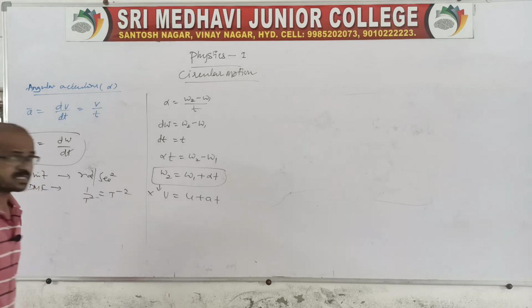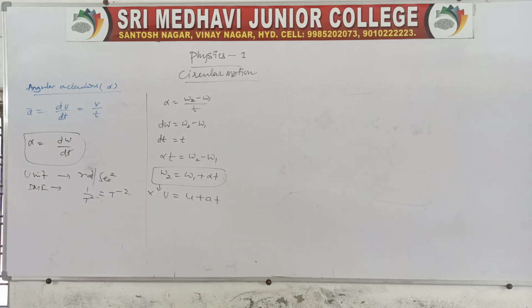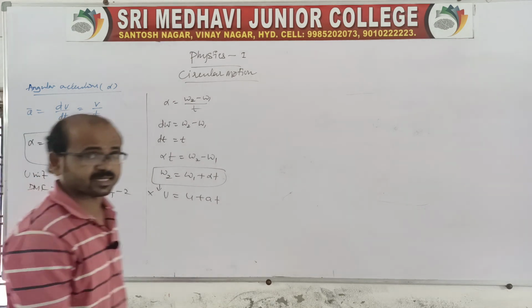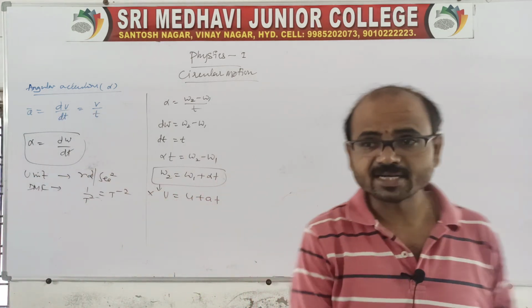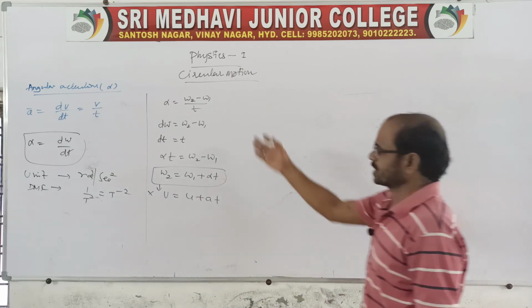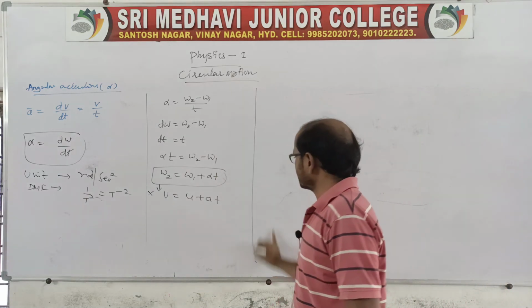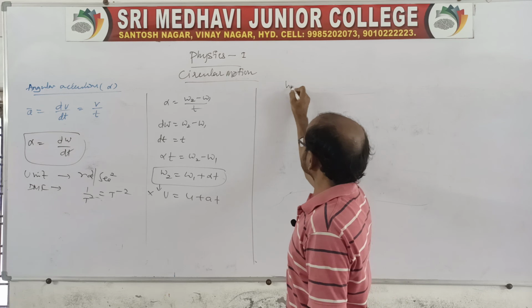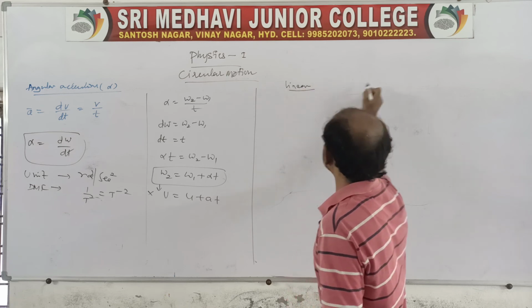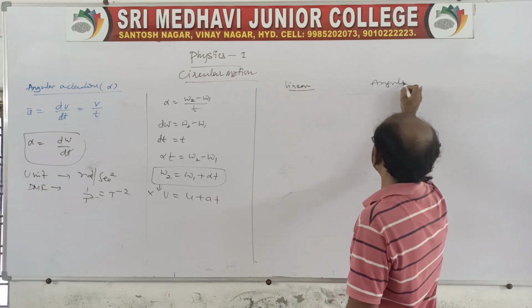So it is a similar expression in case of angular quantities. Like that I'll tell you similar quantities, linear and angular quantities.